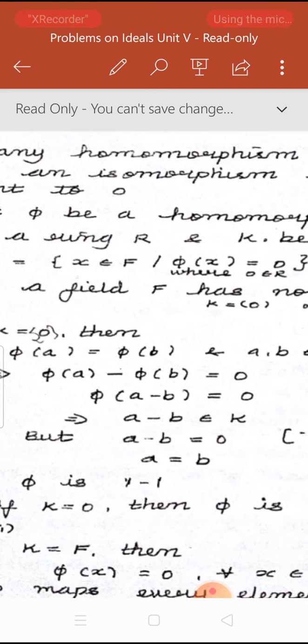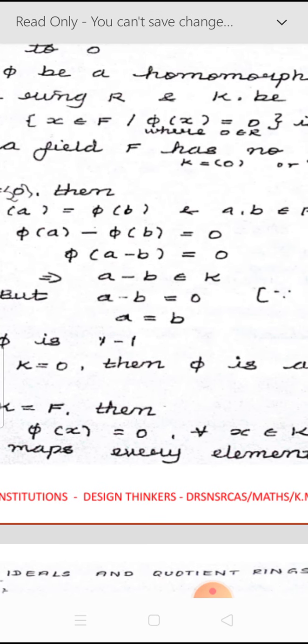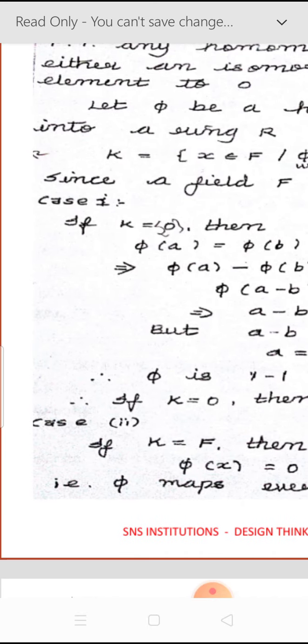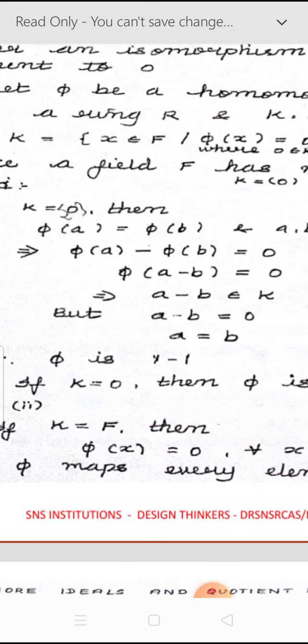Now it satisfies the condition. We have shown that pi of a minus b is equal to 0, so automatically a minus b belongs to K. Since a minus b belongs to K and K consists of only one element 0, a minus b must be equal to 0. So from this we can show that a equals b. Whenever the codomain elements pi of a equal pi of b, we have shown that the domain elements a equal b. Therefore pi is 1 to 1.